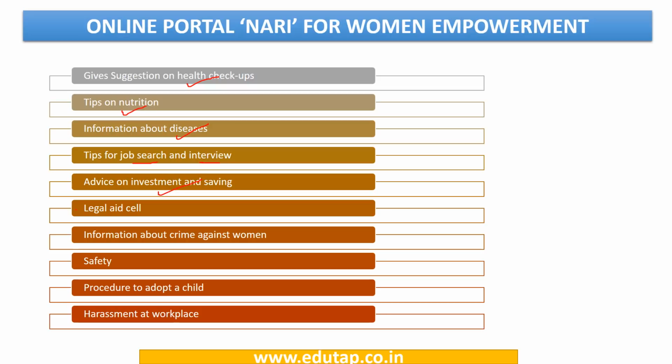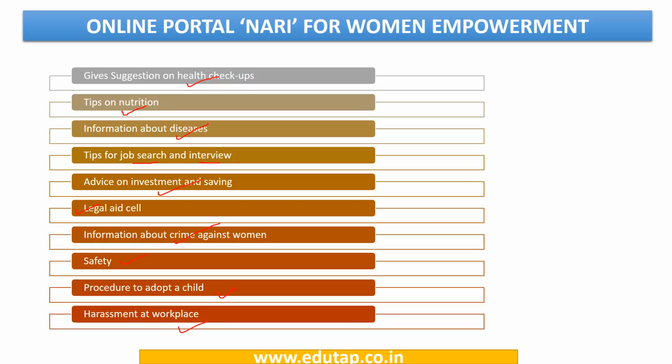Another important feature is information about legal aid and information about crime against women. Other information related to safety, the procedure to adopt a child, and harassment at the workplace are also included under this online portal, which is a one-stop solution for all kinds of information about government schemes for women.